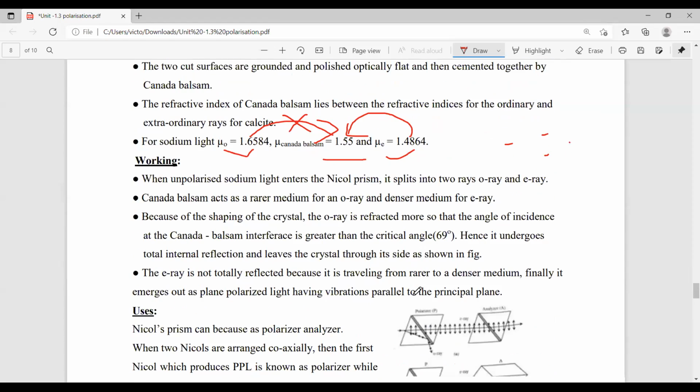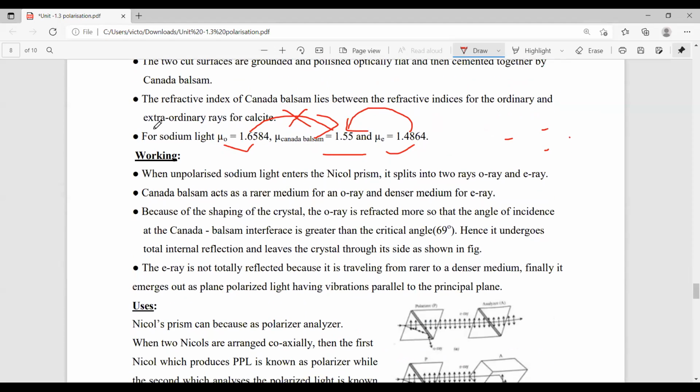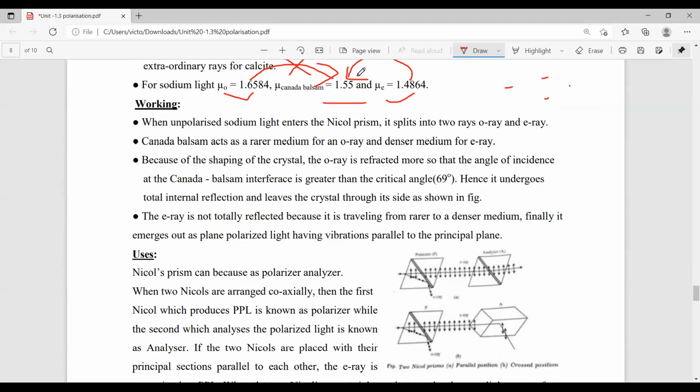Okay. So what is the working process, whatever we are discussing here? The working process is: when an unpolarized sodium light enters into the Nicol prism, it splits into two rays, the O ray and the E ray.